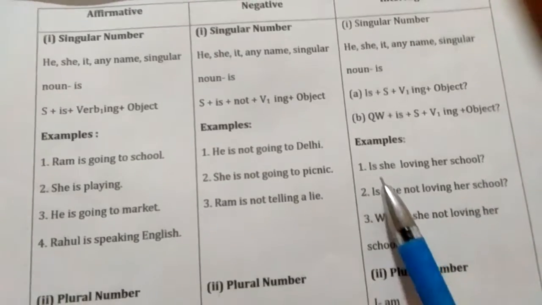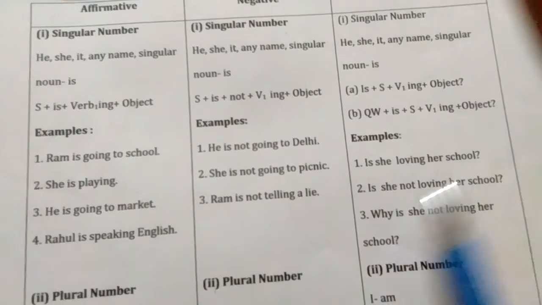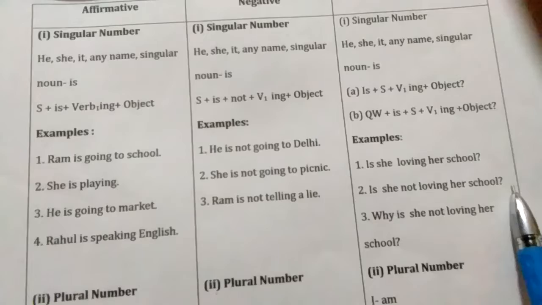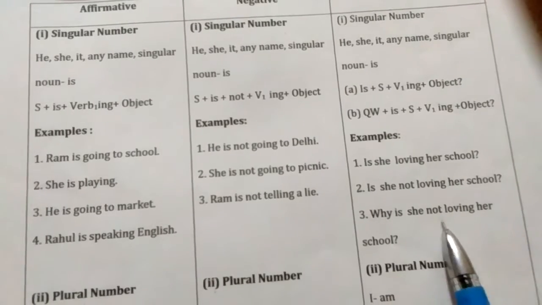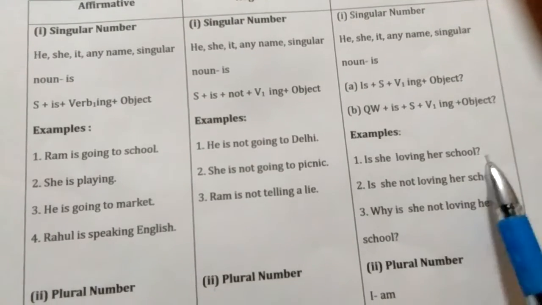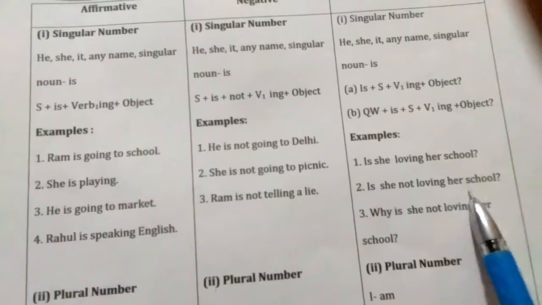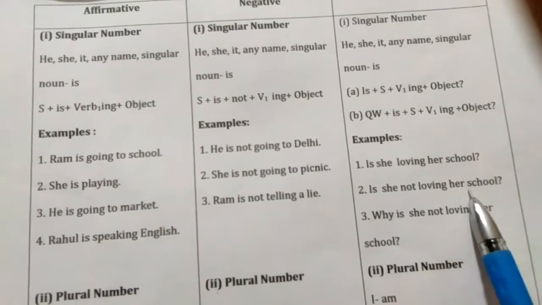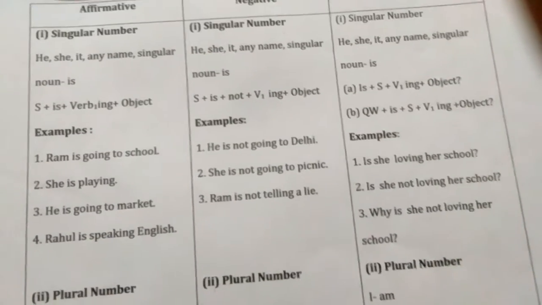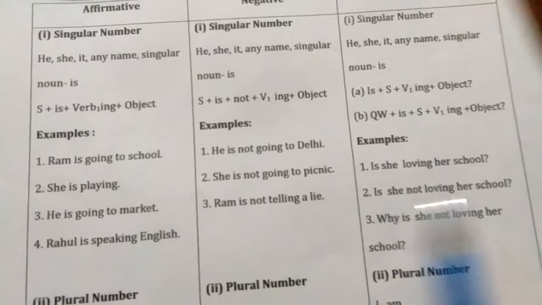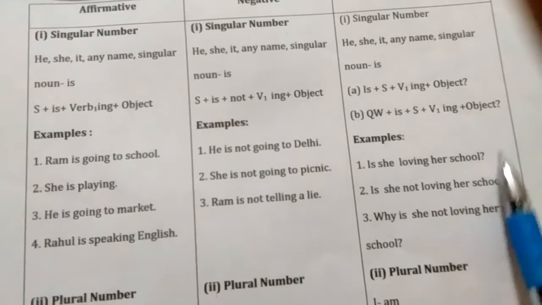These are the examples: is she loving her school, is she not loving her school, why is she not loving her school. These are two types of examples, and this is the question word question and this is yes-no answer type of example.